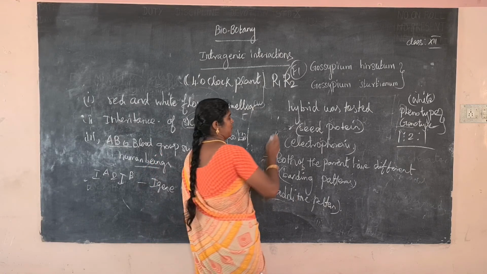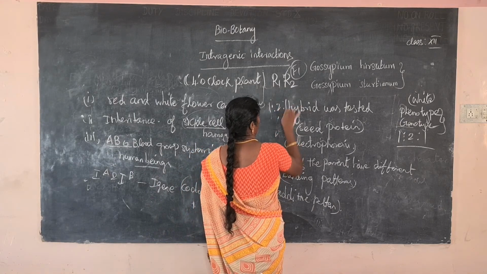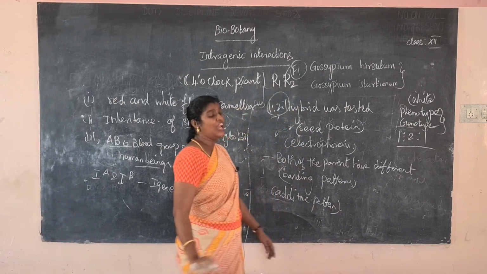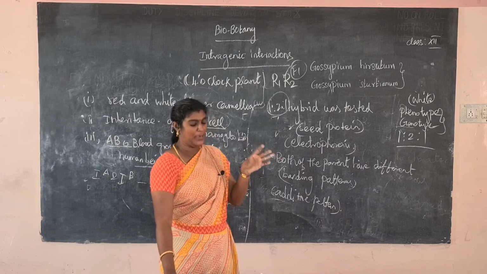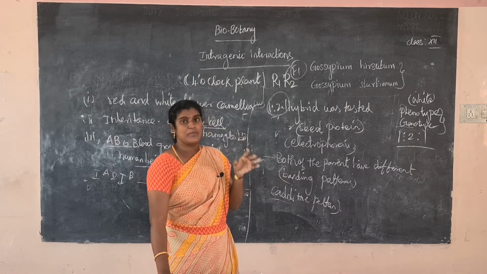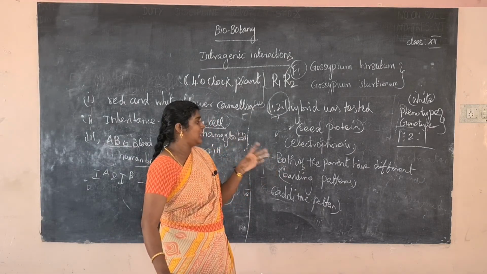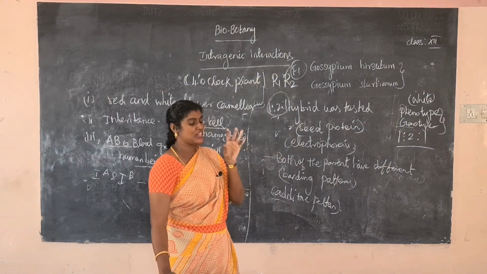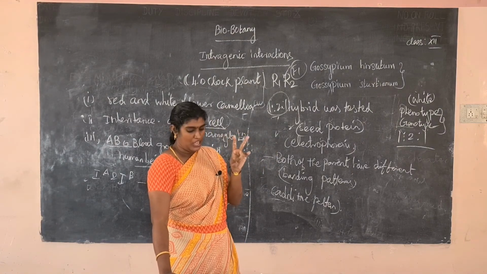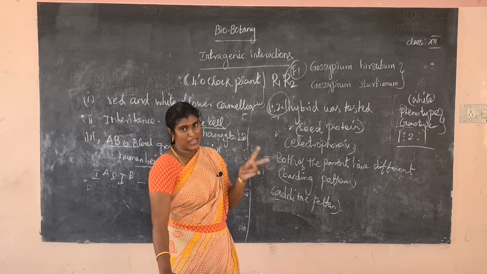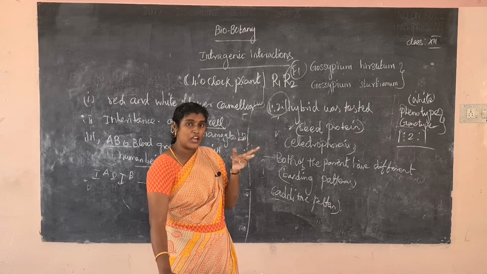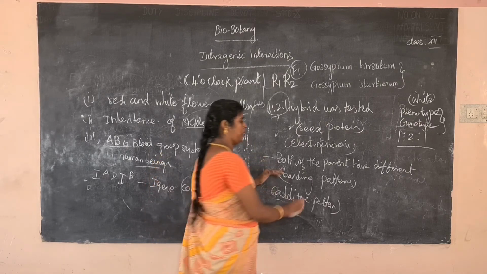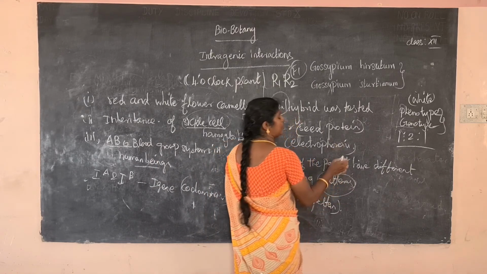So what is the genotypic and phenotypic ratio? 1:2:1. It was based on this, in the seed coat. Okay, in the hybrid, additive band protein. So what is the meaning of additive band protein? In the hybrid experiment we saw the presence of both the types of protein, both similar to the parent protein, exactly like the parent.